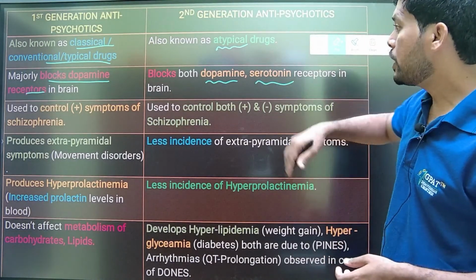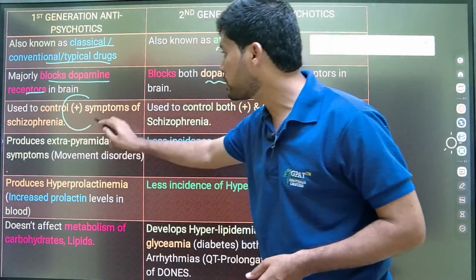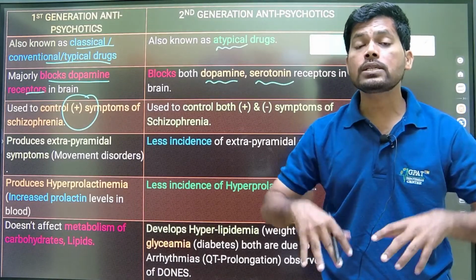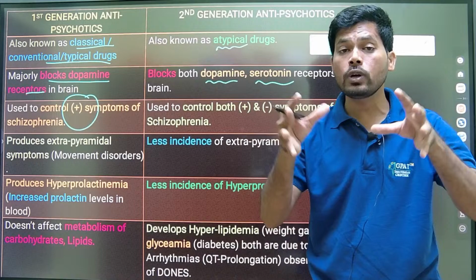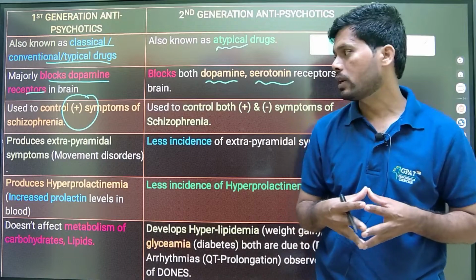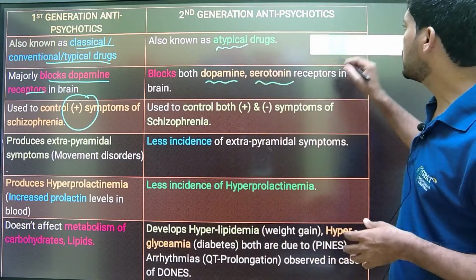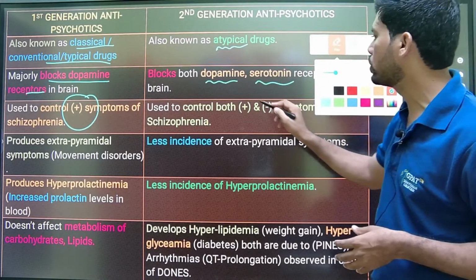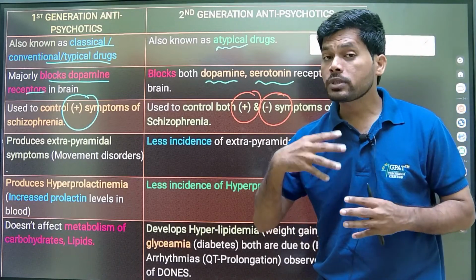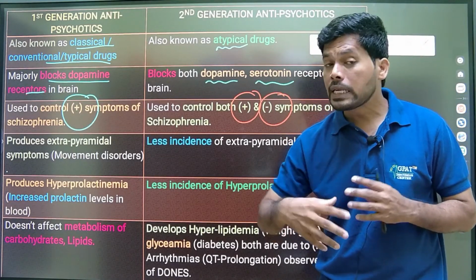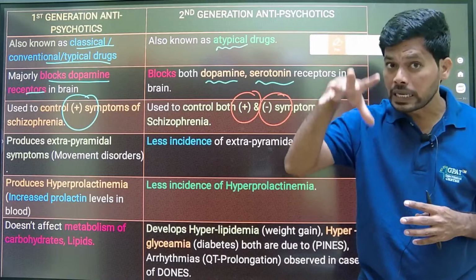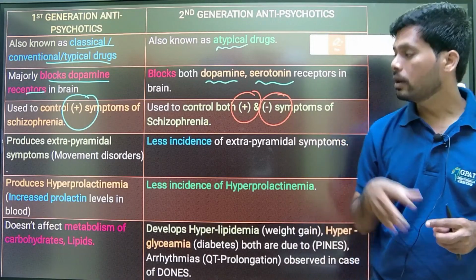The first generation is used to control the positive symptoms of psychosis. The positive symptoms of psychosis are because of excess dopamine in the mesolimbic pathway, which is responsible for our emotions, behavior, motivation. And second generation antipsychotics are for the treatment of both positive as well as negative symptoms of schizophrenia. The positive symptoms of schizophrenia or psychosis are because of increased dopamine in the mesolimbic pathway. The negative symptoms of schizophrenia are because of decreased dopamine in the mesocortical pathway.